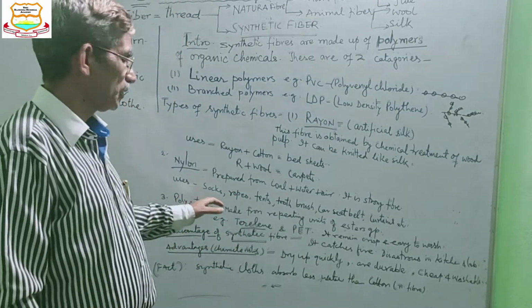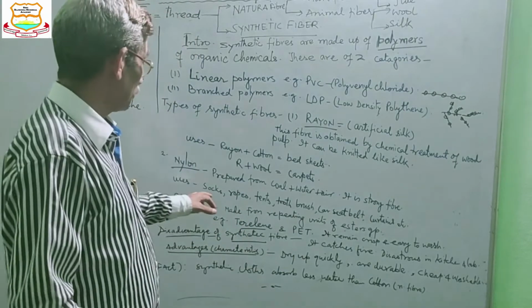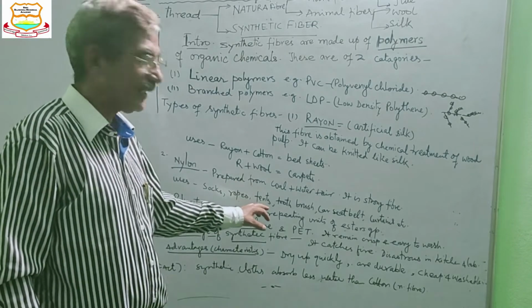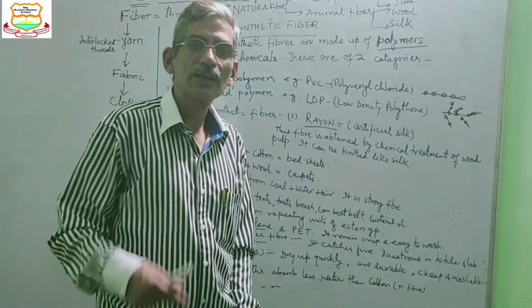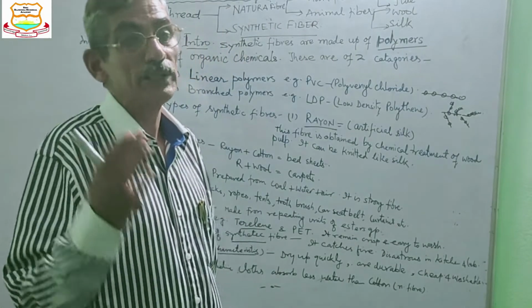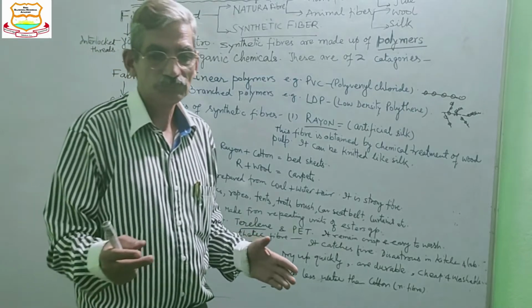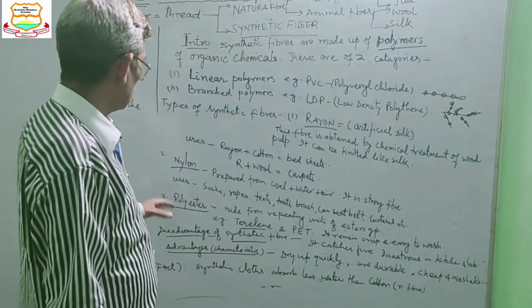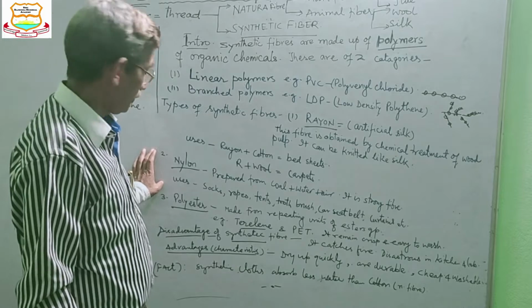It is used in everyday life: articles like socks, ropes, tents, toothbrush, car seat belt, curtain, even for making parachute cloth. So it is the most widely used synthetic fiber.